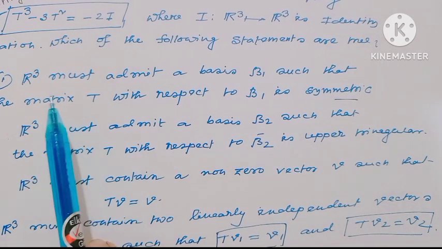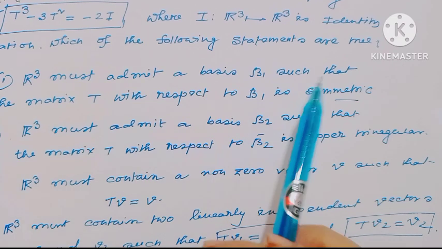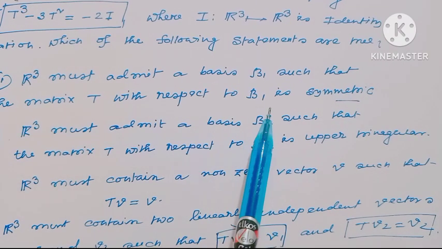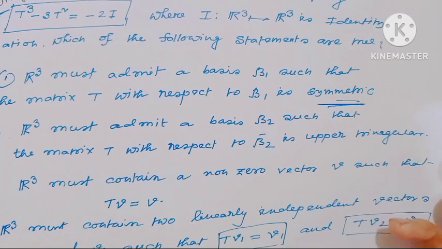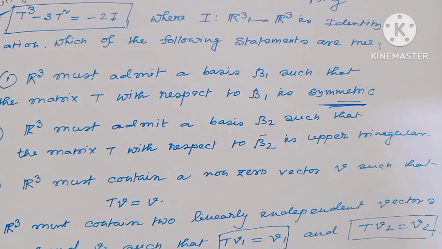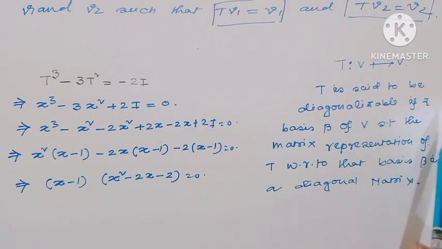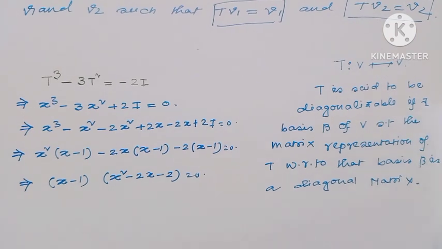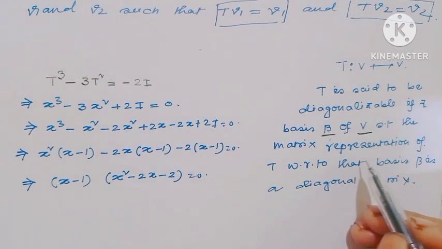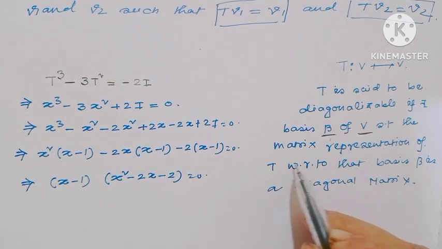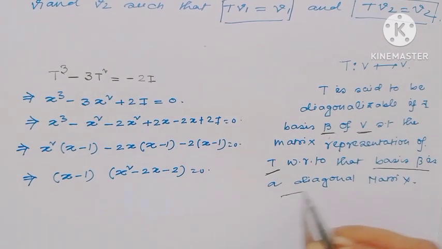Notice the first option indicates R cube must admit a basis B1 such that the matrix of T with respect to B1 is symmetric. This is actually related to the definition of diagonalizable. We all know an operator T is said to be diagonalizable if there exists a basis beta of the vector space such that the matrix representation of this operator T with respect to the basis beta is a diagonal matrix.